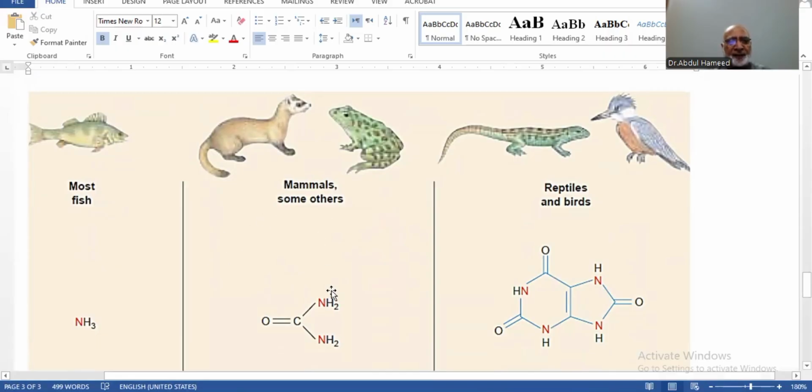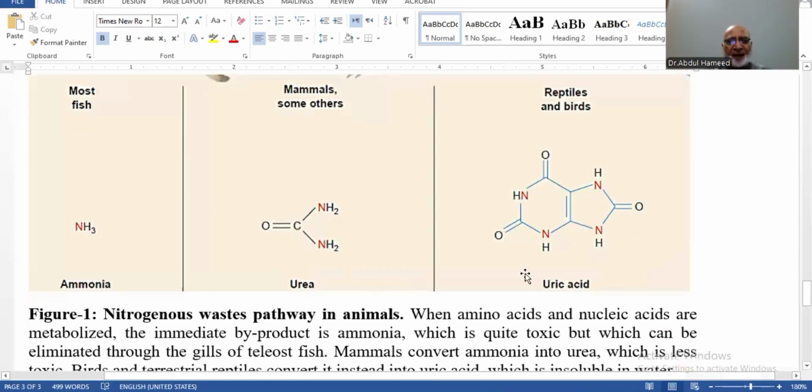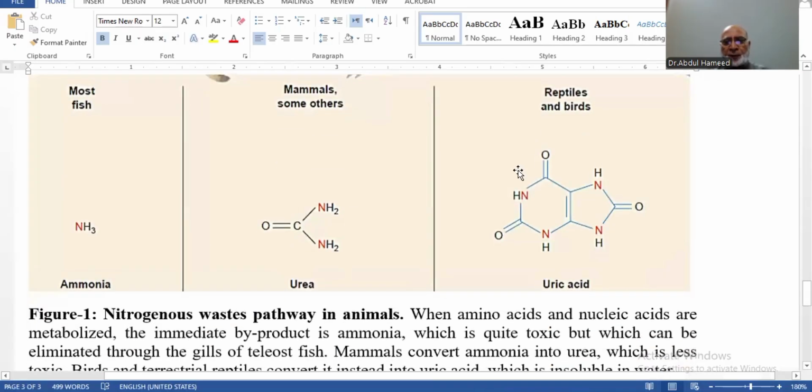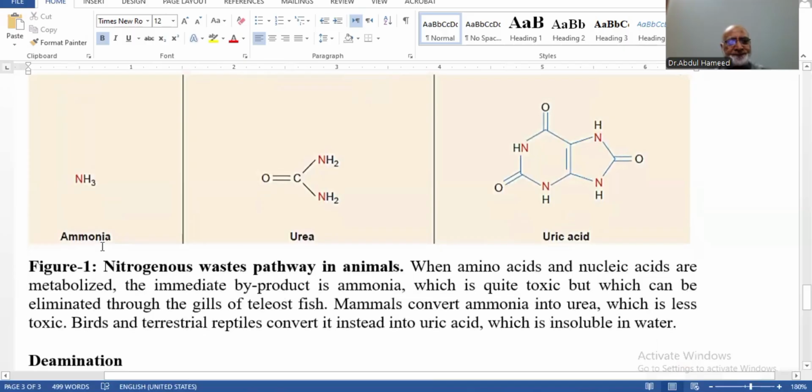Mammals and some others, urea. And reptiles and birds, uric acid. So the molecule is complicated, but less dangerous, less toxic. Ammonia is a very simple molecule, but very diffusible and can cause damage to the cells.